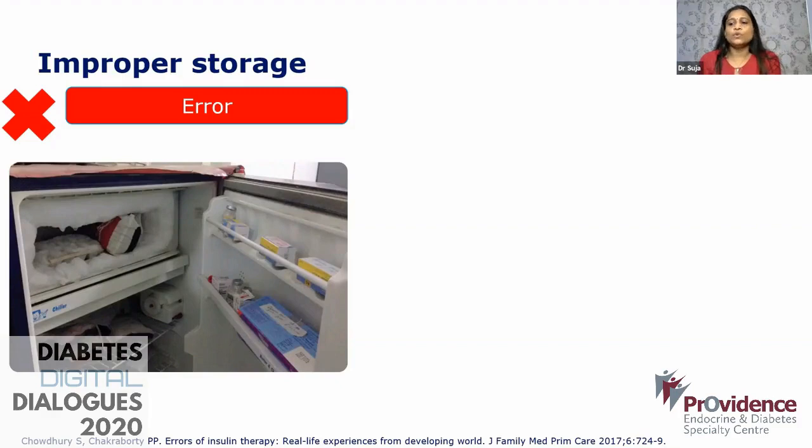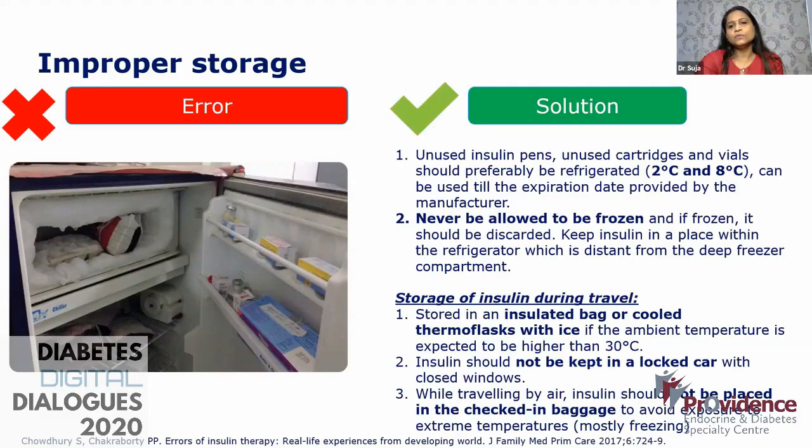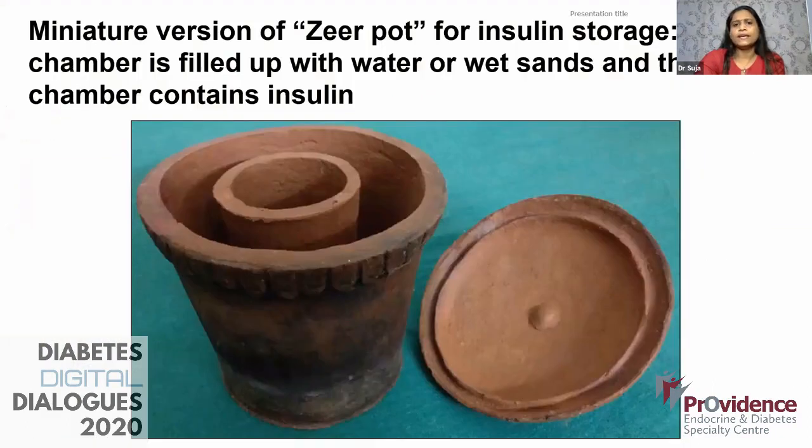And the pen should not be stored with needles, as I told earlier, because of air clogging. Suppose in a rural area, because usually this doesn't happen in Kerala, the patient does not have refrigerator facilities, you can ask them to keep these in a wide mouth bottle or earthen pots filled with water, putting the insulin in a plastic bag and placing it inside.